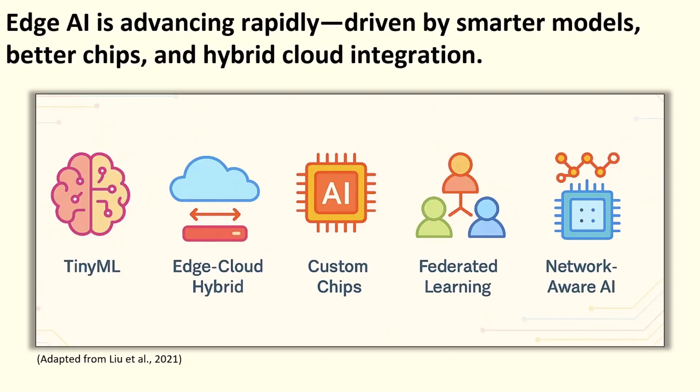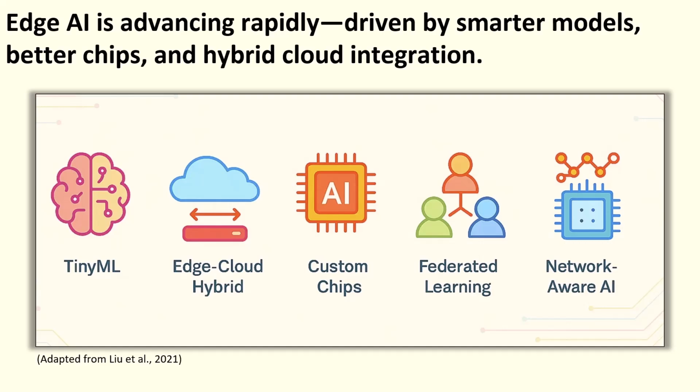Devices train models locally, sharing only results, not raw data. And finally, network-aware optimization lets models adapt in real time to changing bandwidth or latency conditions, improving performance in unpredictable environments. Taken together, these trends show that Edge AI is more than a technical convenience. It's becoming a core design strategy for modern intelligent networks.